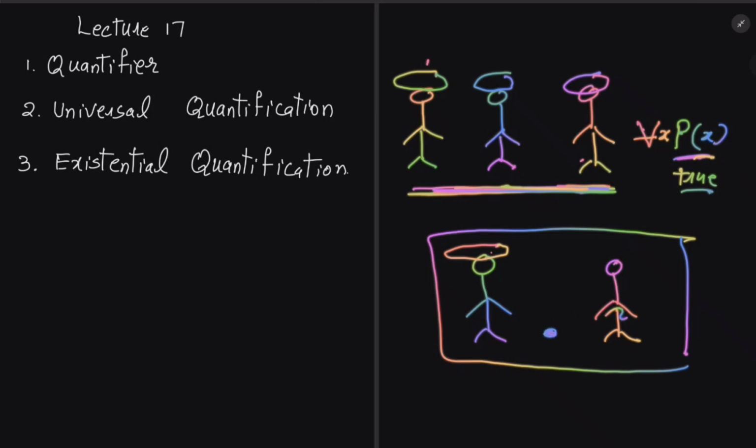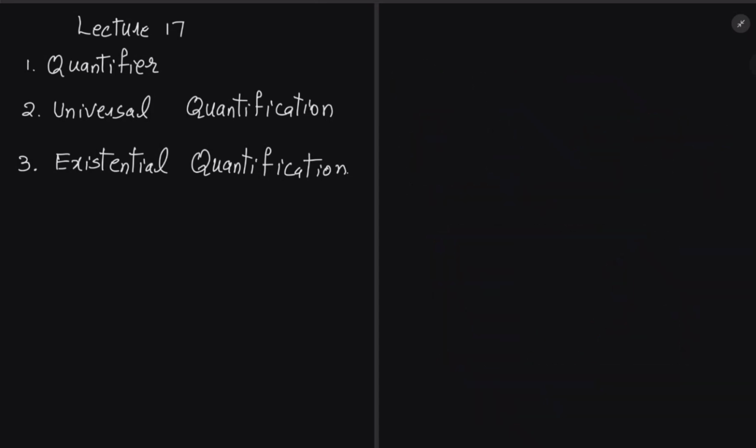Look at another example. In the second example, one of the persons is wearing a hat. It means that there exists one person x who is wearing a hat. Out of these two persons, one person is wearing a hat, and the predicate is the person who is wearing a hat. That is your predicate. So we will talk about what for all and there exists mean in this lecture.